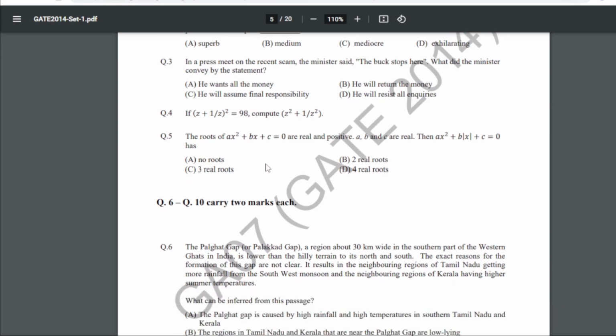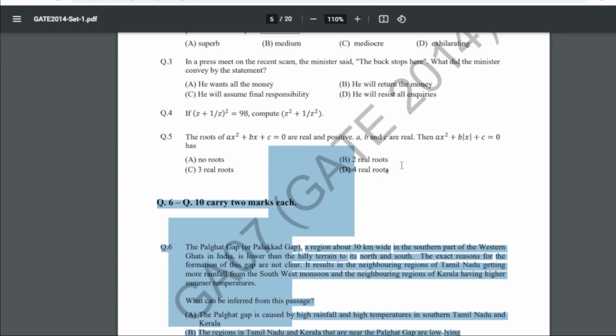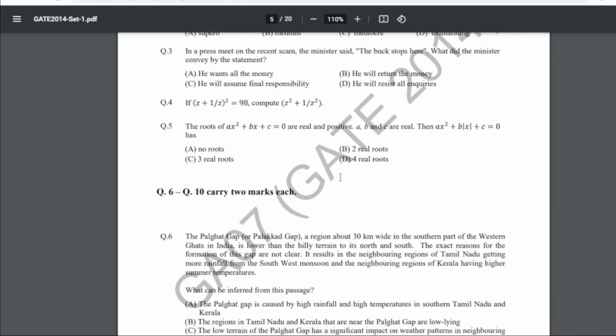Now the 5th question is, the roots of ax square plus bx plus c equals 0 are real and positive. a, b and c are real. Then the value of this equation has what? So for 5th, our answer is D, that is 4 real roots. So this one will be the answer D.